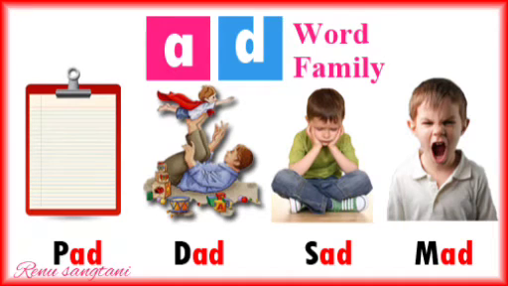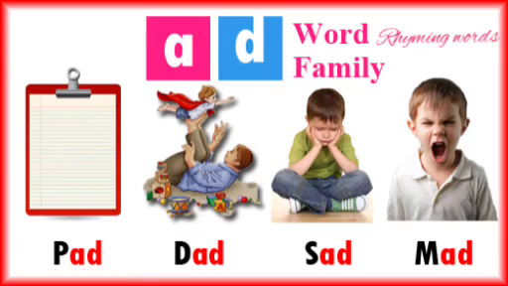Children, now you have learnt the "ad" word family. So, it's rhyming time. Rhyming words have the same sound at the end. So, chant with me. A-D, ad. Pa, ad: pad. Da, ad: dad. Sa, ad: sad. And ma, ad: mad.